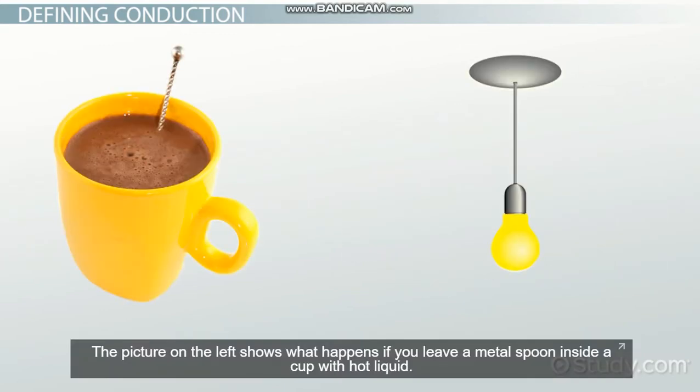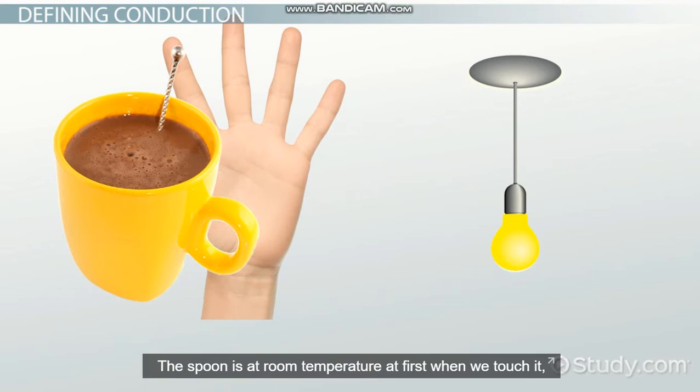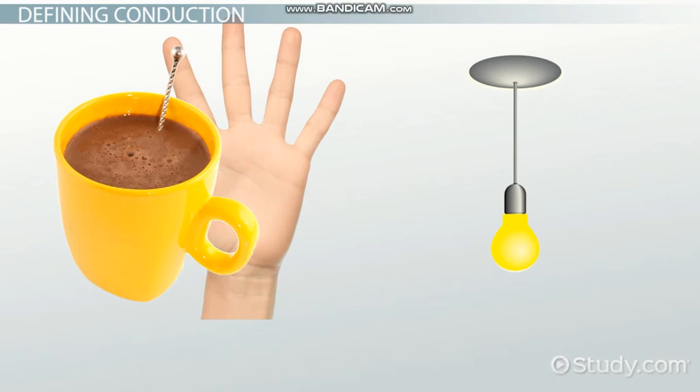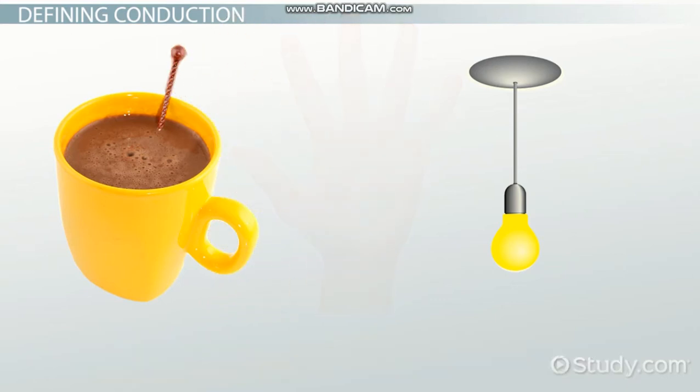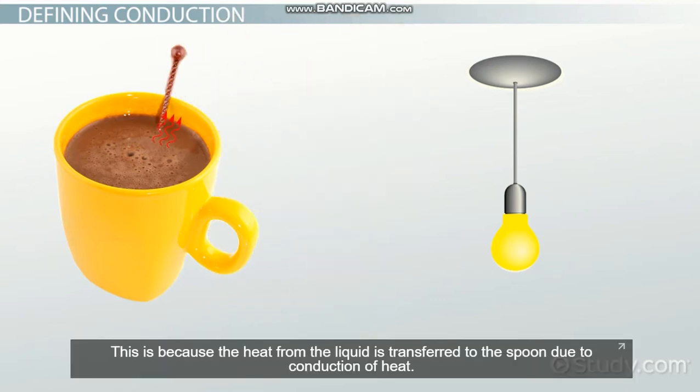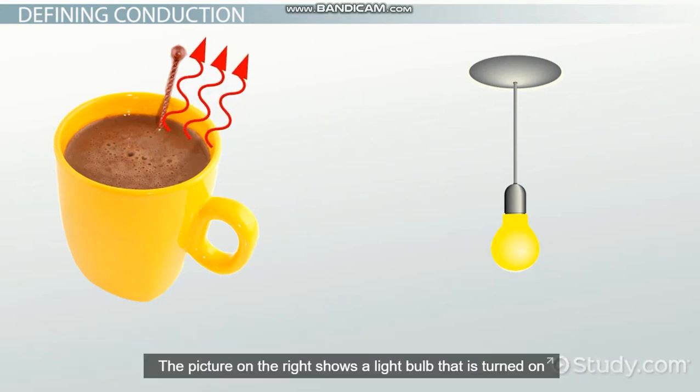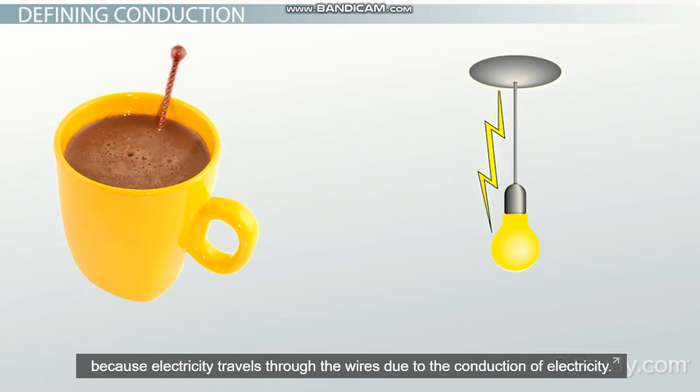The picture on the left shows what happens if you leave a metal spoon inside a cup with hot liquid. The spoon is at room temperature at first when we touch it, but as the spoon has longer contact with the hot water, the spoon becomes hot to the touch. This is because the heat from the liquid is transferred to the spoon due to the conduction of heat. The picture on the right shows a light bulb that is turned on because electricity travels through the wires due to the conduction of electricity.